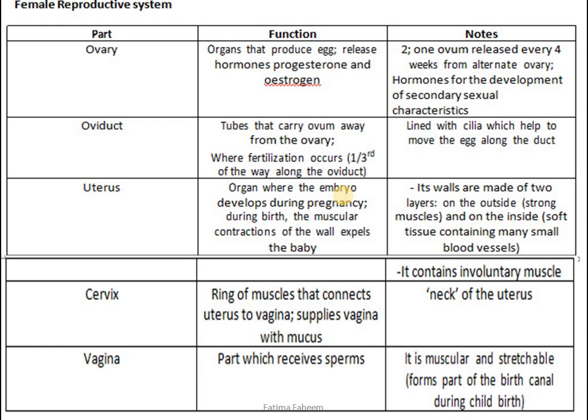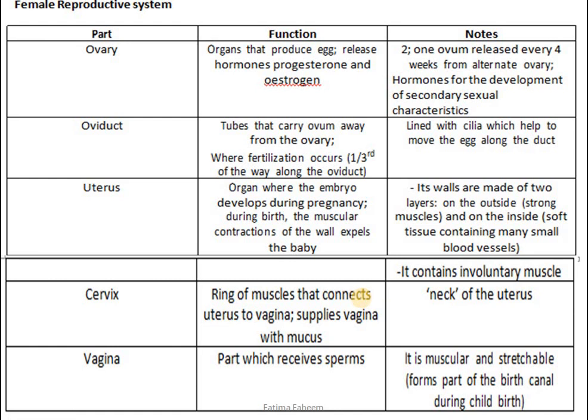Its walls are made up of 2 layers. On the outside, strong muscles, and on the inside there would be soft tissue containing very small blood vessels. It also contains involuntary muscles. Cervix is the ring of muscles that connects uterus to vagina, supplies vagina with mucus. It's actually the neck of the uterus.